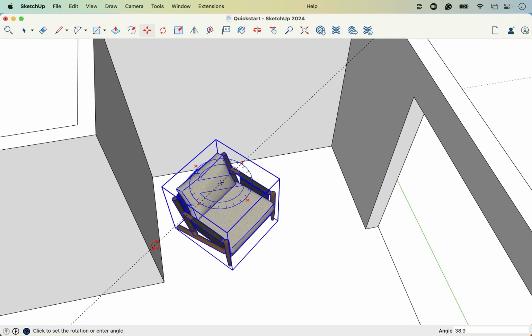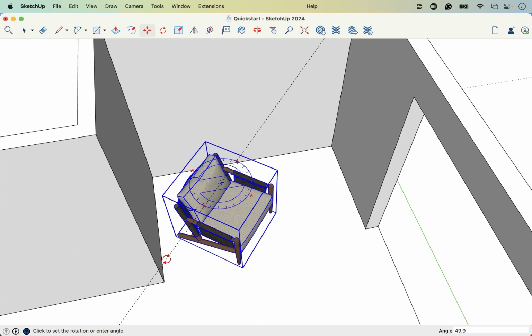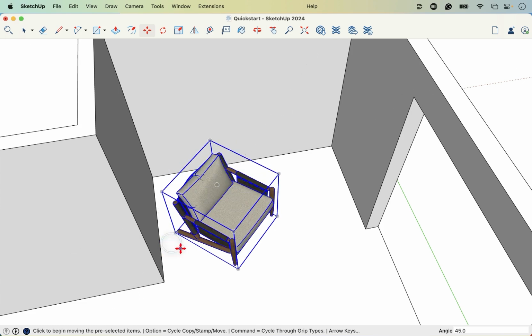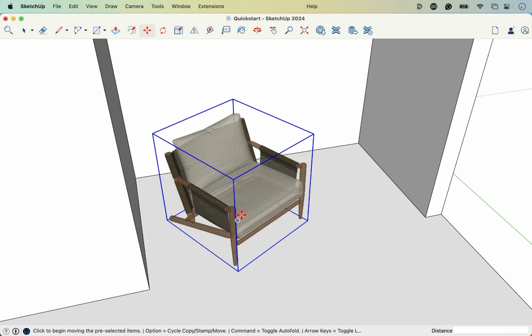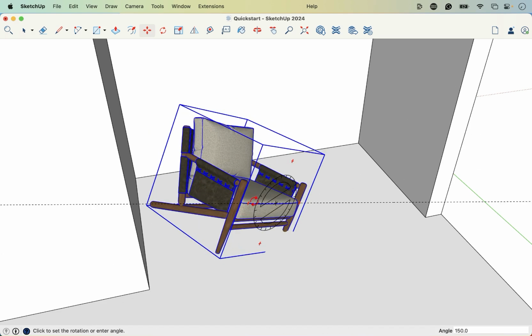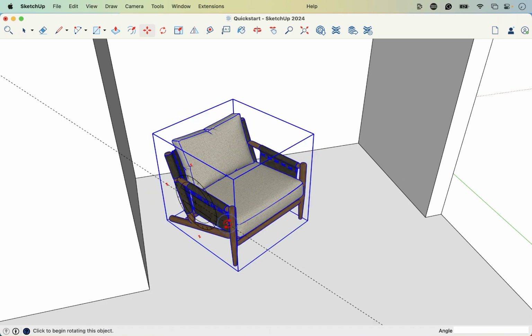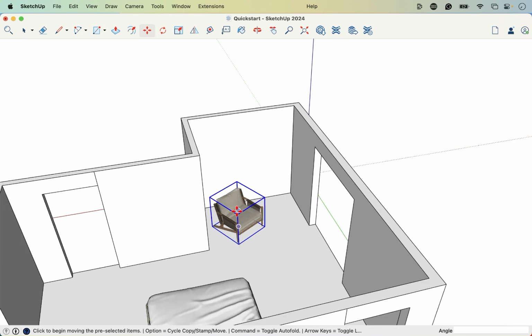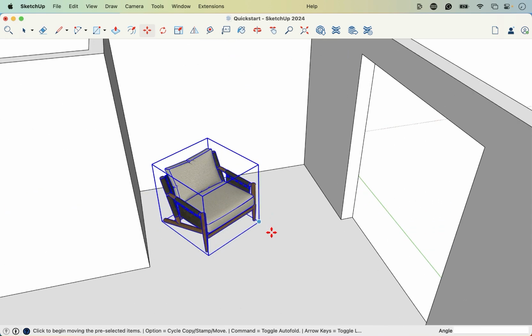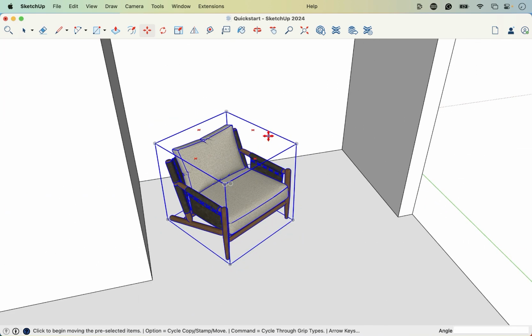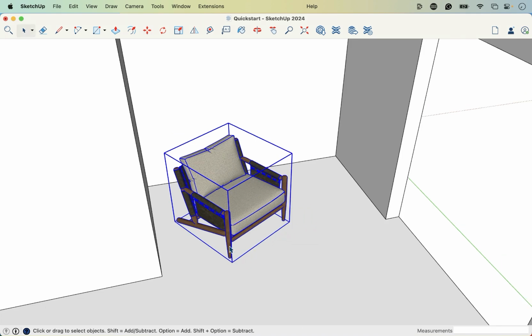So it's not really moving it, it's just rotating it. So it's not traveling anywhere. So I can just rotate that ever so slightly. Now, some people do get frustrated because they may accidentally rotate something like this or like that. We can always just hit escape or undo. And a lot of people, if they're zoomed too far out, may accidentally start to rotate something when they're just intending to move it. So really get in there, zoom in as you grab your move point to make sure that you're not rotating it when you're trying to just move it, and vice versa.